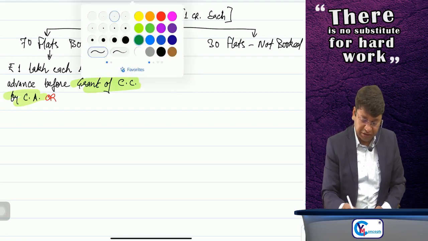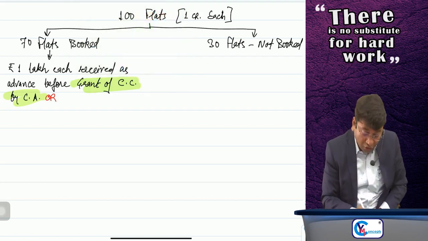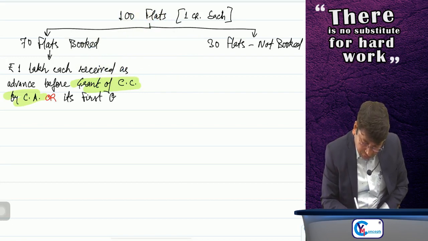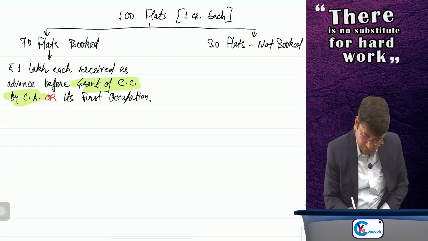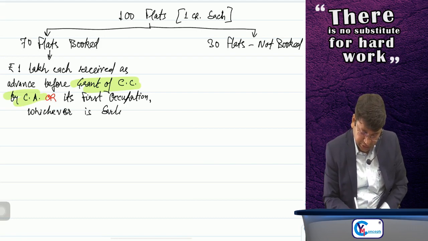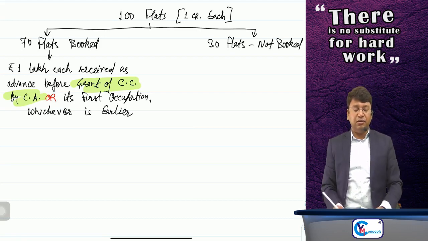Before grant of completion certificate by the competent authority or its first occupation, whichever is earlier.